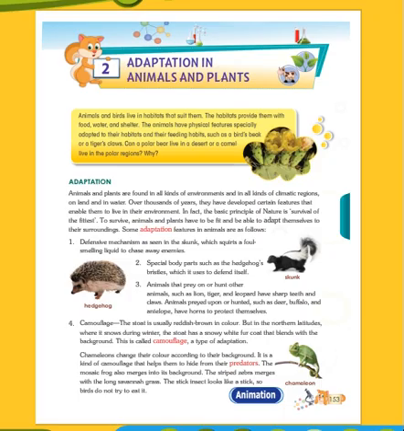See, the first one, defensive mechanism as seen in the skunk, which squirts a foul-smelling liquid to chase away enemies. As you can see here in the picture, this is the skunk. It has the foul-smelling liquid to chase away its enemies. Right? So next one is